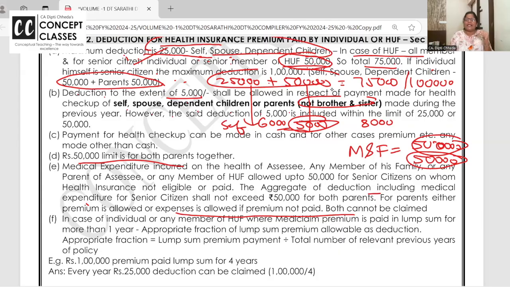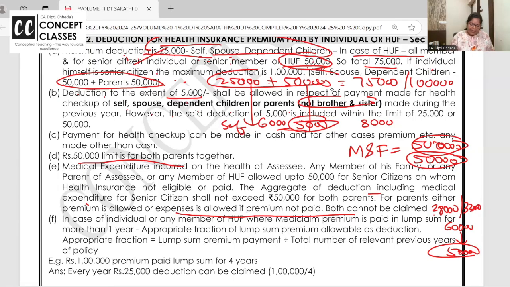Say once in exam they asked a question: for mother, they have paid 28,000 premium, and for father 32,000 expense. Put together it is 60,000 and it is allowed only till 50,000. Are you all with me and very clear?